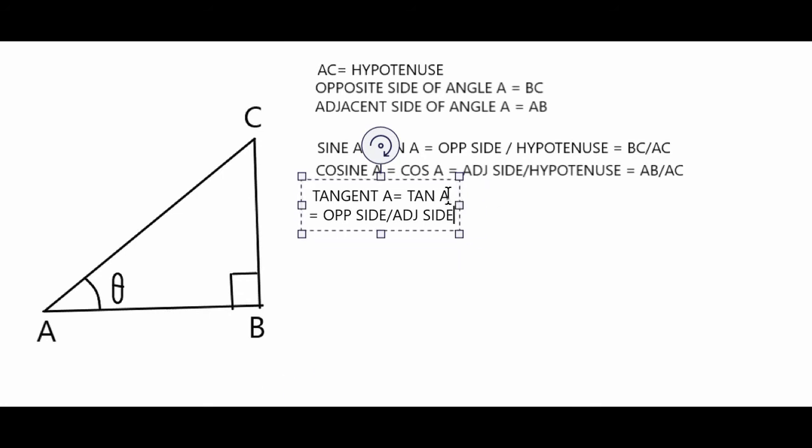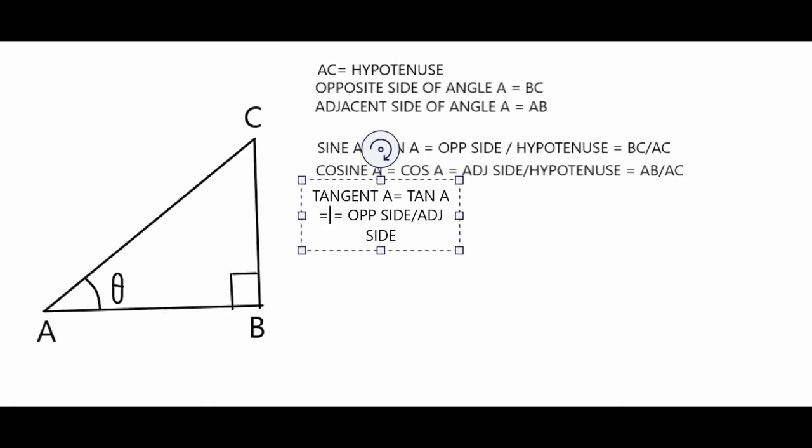Now this is also equal to, which is basically the first definition of tan A, sin A by cos A. It is actually a division of sin A by cos A. It is nothing but a ratio of sin A and cos A.